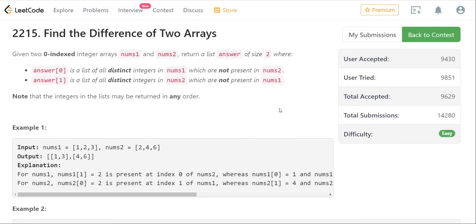In this video, we are going to see the first round of weekly contest 286, that is, find the difference of two arrays. I'll just quickly read the problem statement and then we'll see how to approach this problem.